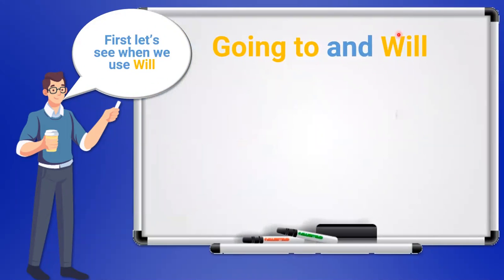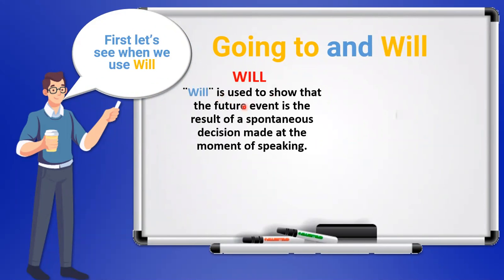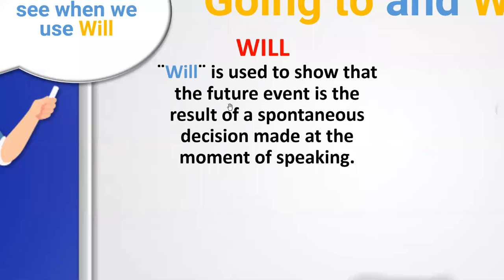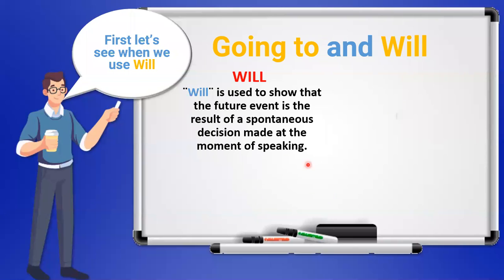First, let's see when we use will. Will is used to show that the future event is the result of a spontaneous decision made at the moment of speaking, okay? It's not something planned, it's something spontaneous, okay? Cuando se decide algo en el momento, que vas a hacer algo, pero lo decides en ese momento.